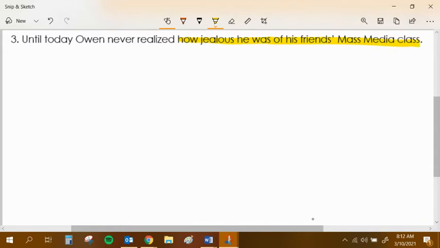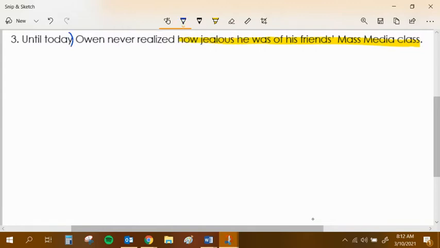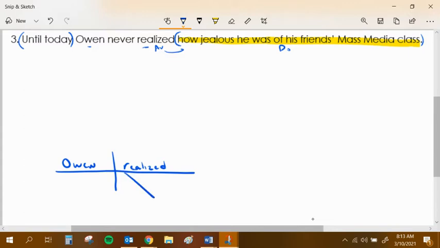This one's a little more challenging just because of the way it's written, but as we walk through it together, you'll be like, okay, I get this. So let's build the base sentence, because I think that's a great place to start. So I come over here: until today, little prep phrase. Owen is my subject, realized, and then this action verb realized is looking for its direct object, which is this thing. So this whole thing is going to be my big old direct object. So I know that I'm going to build it not necessarily all the way to the bottom, but pretty close to the bottom, because I'm going to have a place for realized, which is my main verb. Owen's my subject. Owen never realized.